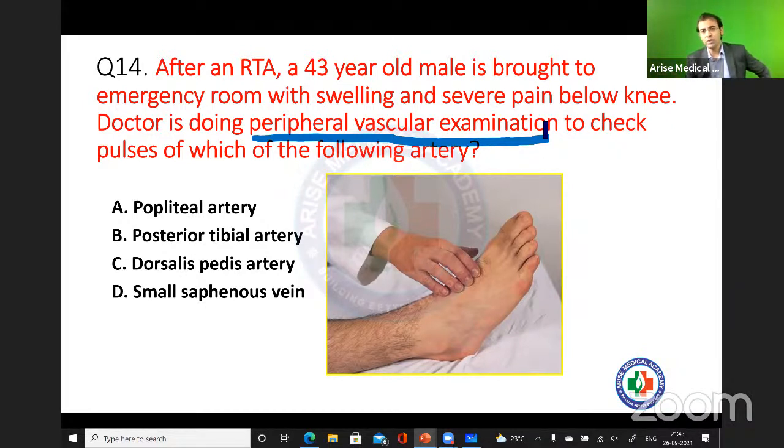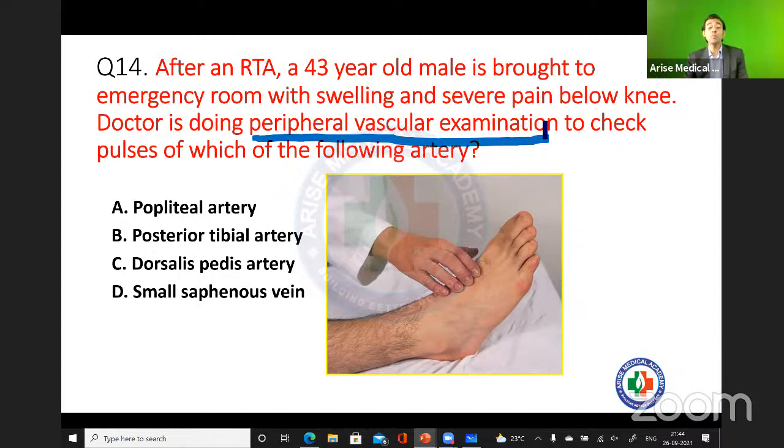Obviously, this is a case of orthopedics, right? But on the basis of the location, you can answer me the anatomy question. Please understand that whenever there is a road traffic accident of the lower limb, and the patient is not able to walk, as per the clinical condition, you suspect there is a fracture for sure. Suppose it is a closed fracture, you cannot see any wound outside. When the patient is not able to keep his foot on the ground, then you suspect a fracture for sure.